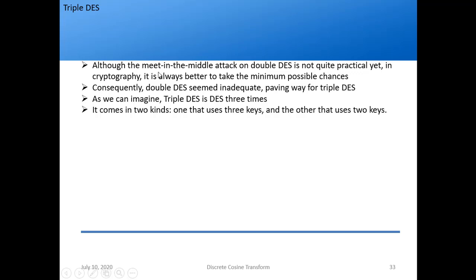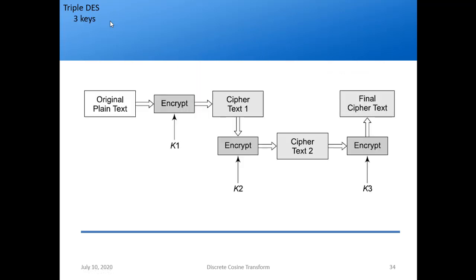But we can't take any chances. So we use another variation of DES which is called triple DES. It does DES 3 times, but with a catch. It takes the original plain text, encrypts it with K1 and gets the ciphertext. Then it encrypts that ciphertext with K2 and gets ciphertext 2. Then we encrypt it with K3 and get the final ciphertext.